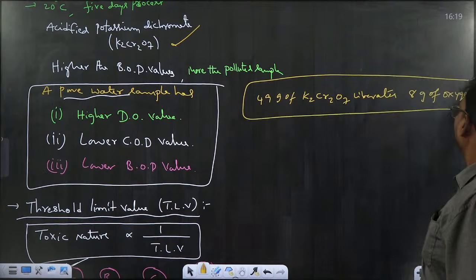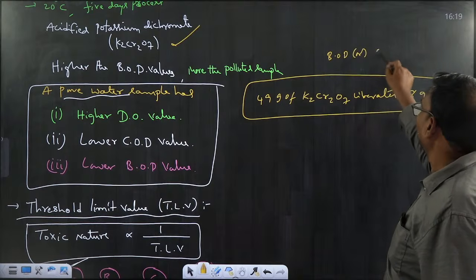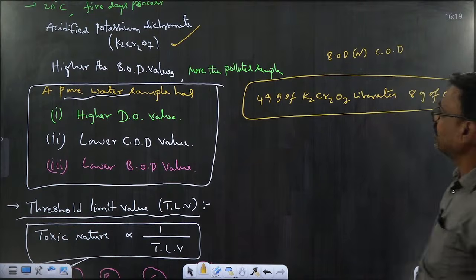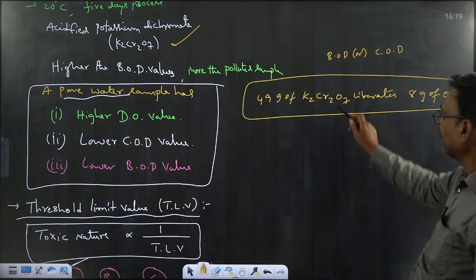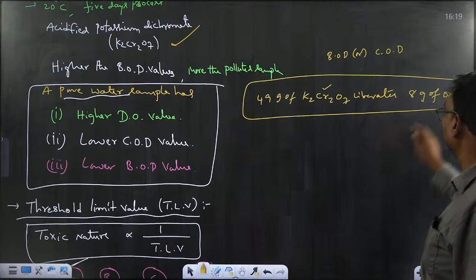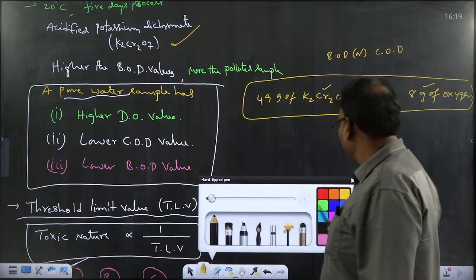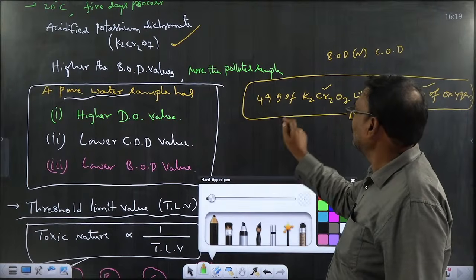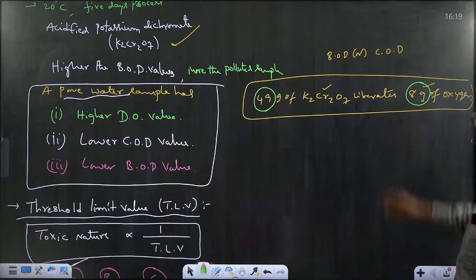While calculating the BOD or COD, the main chemical reaction takes place between the potassium dichromate and the pollutant. Here potassium dichromate releases oxygen based on the equivalent weight: 49 grams of potassium dichromate liberates 8 grams of oxygen.